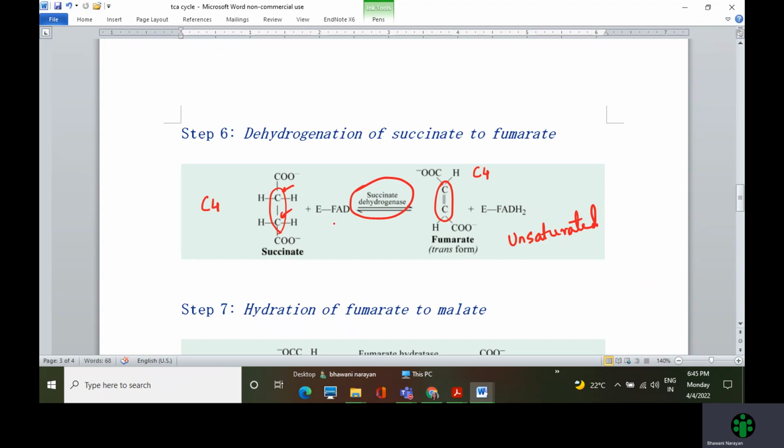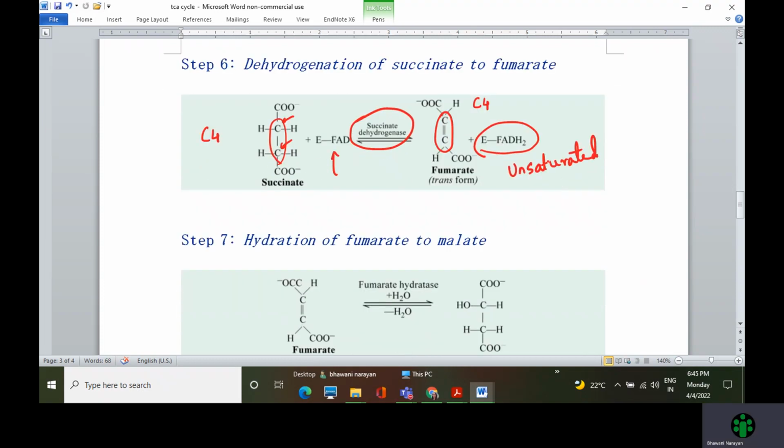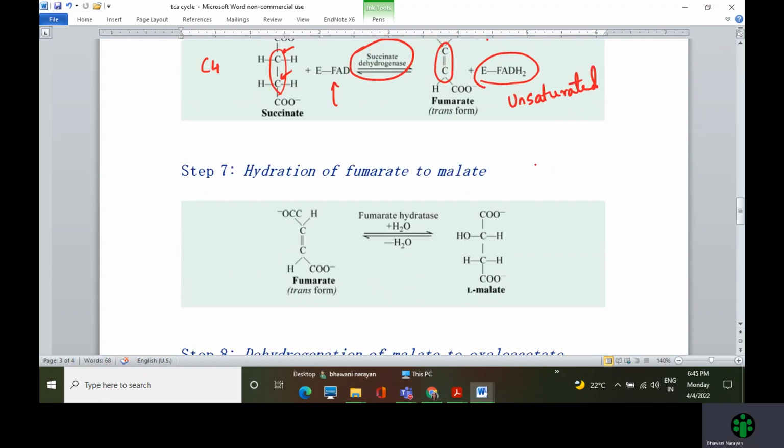In turn, there should be a hydrogen carrier as well when such reactions happen. So FAD is the electron carrier and it in turn converts to enzyme FADH2 complex. Let's go to the penultimate reaction of the cycle, which is hydration of fumarate to malate. Interestingly, fumarate converts to malate by adding on a water molecule.